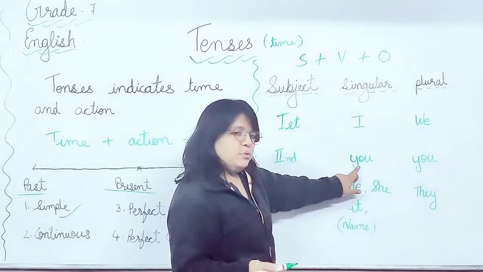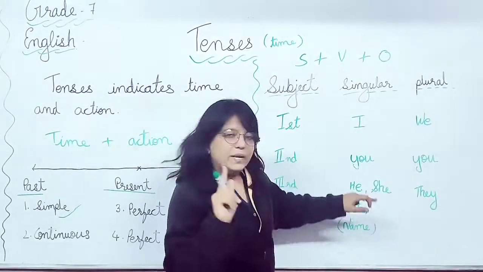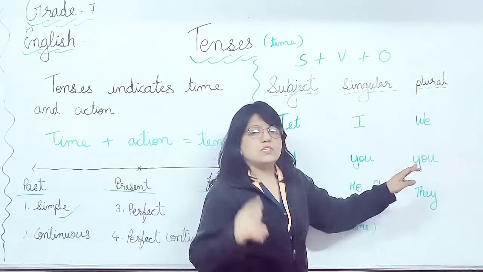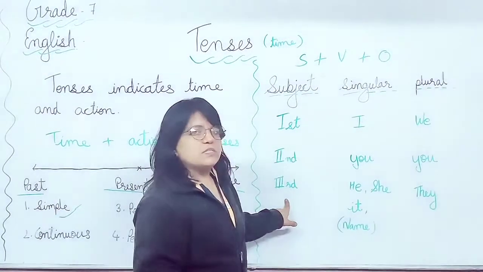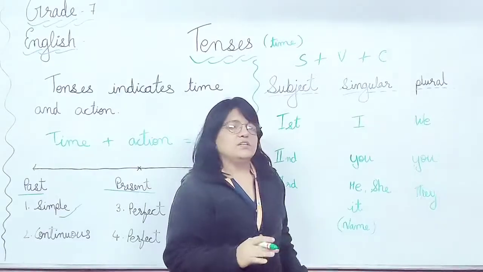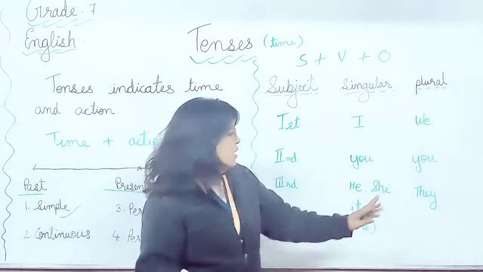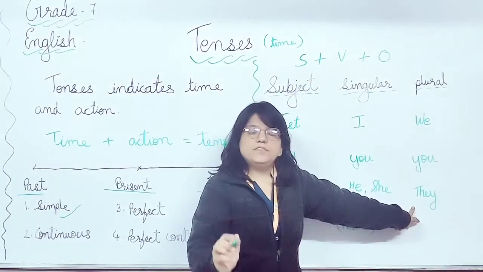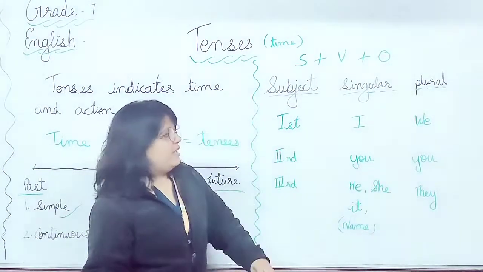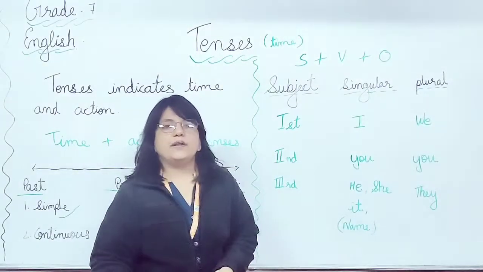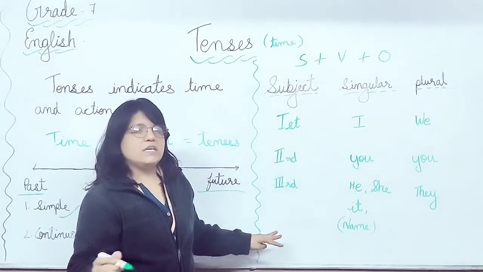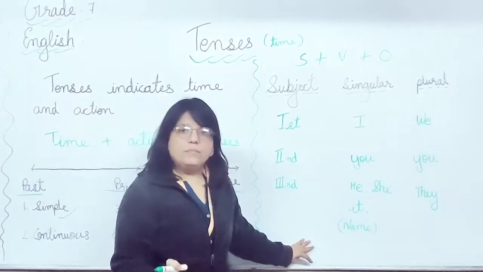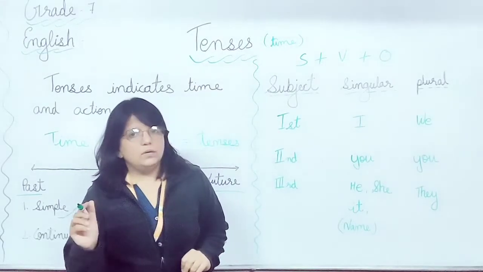So this you we can say it is used for one person and this you is used for any other name we can say. And plural form they. Means to know tenses, to change the tenses, to identify tenses, you have to remember this thing. This thing is very important, so remember this thing or note it down in your book.